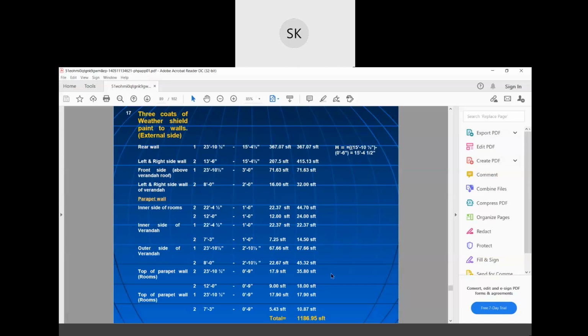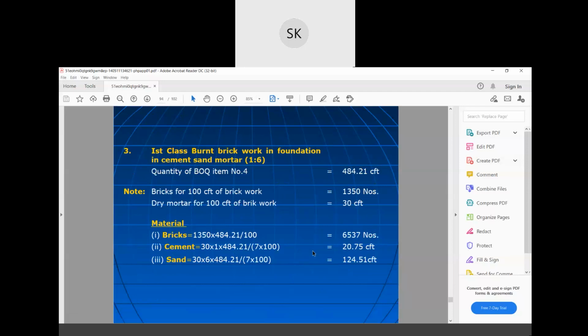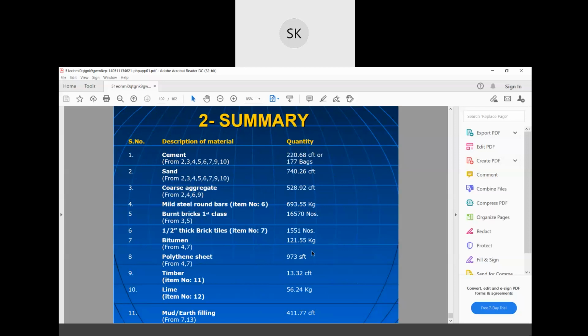Now abstract of quantity means you will write only the description, such as 3 coats of weather shield paint to walls, and the total quantity. So they have mentioned all the abstract of quantities. This is the summary. After that you can also make a price bill. With reference to the quantity, you can multiply with the current rate to get the total cost. So that's all about detailed estimate.